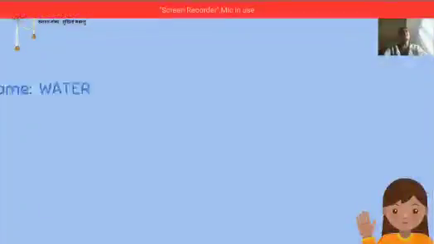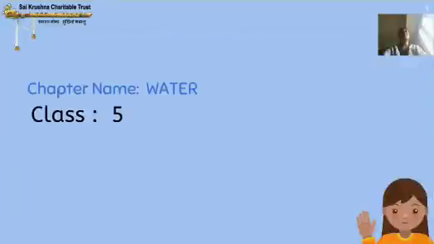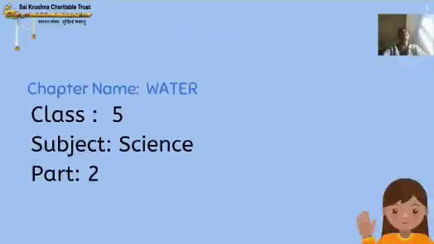So today I'll be continuing the same lesson Water, Class 5, Subject Science, Part 2 and Chapter 7. In Part 1 I have explained to you about water. Water is very essential for all living organisms on the earth planet. Even crops cannot be grown without water. Water is the basic need for all. There are many uses of water which will be discussed in the next video.